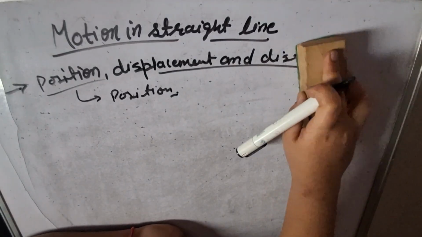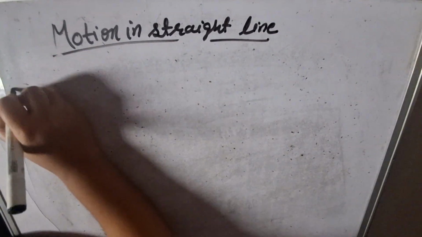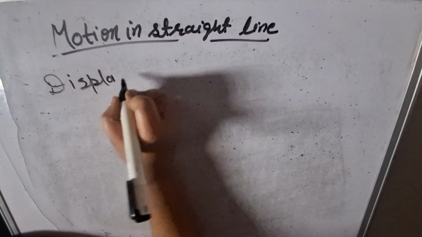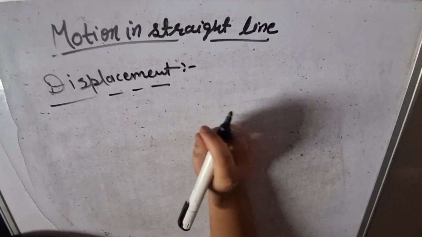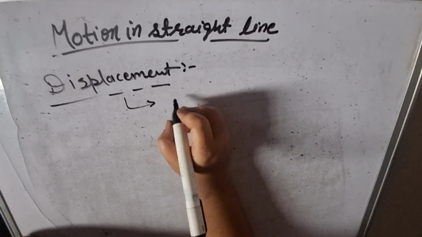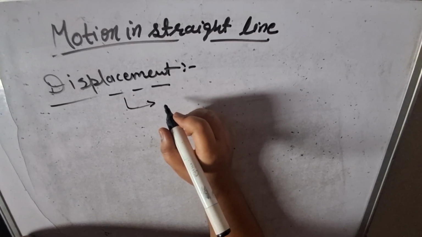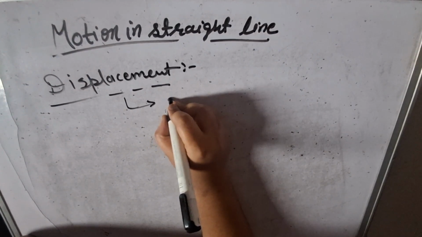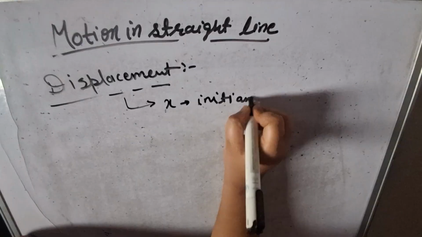What is the displacement and distance? So first of all, I'll try to explain displacement. We can explain displacement by the difference between initial and the final position of a moving particle.